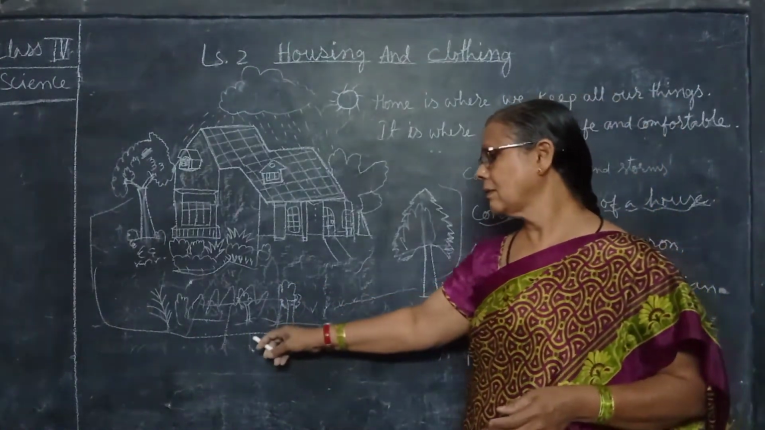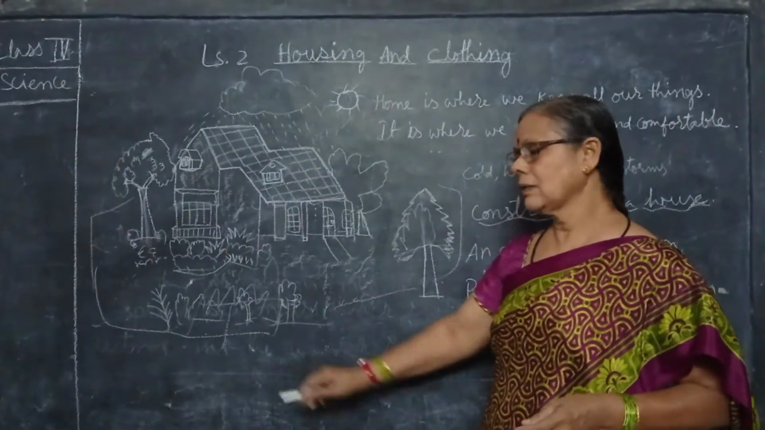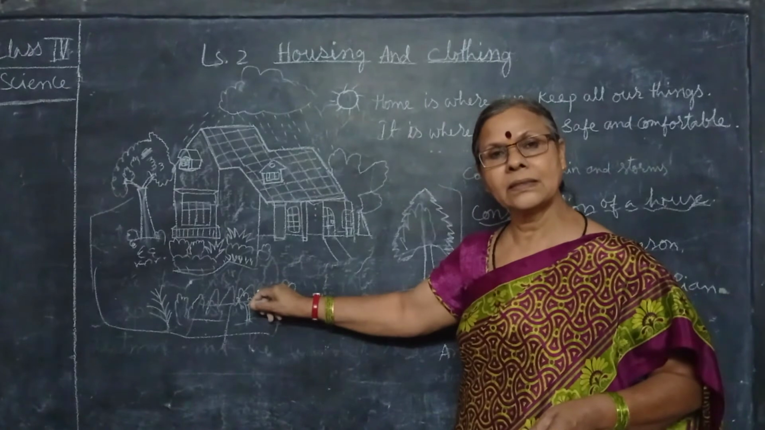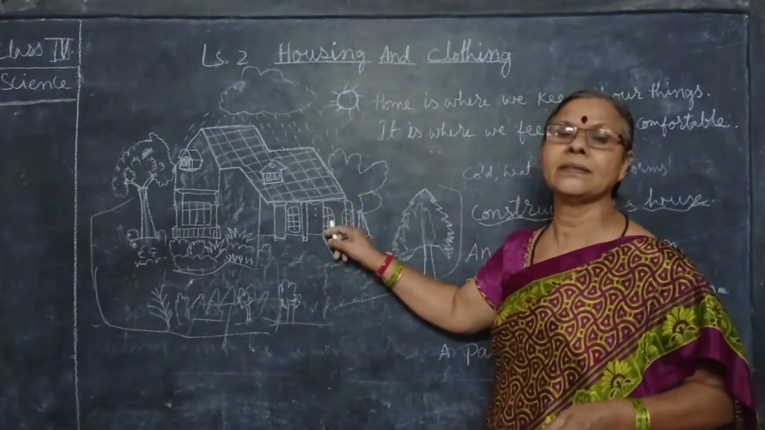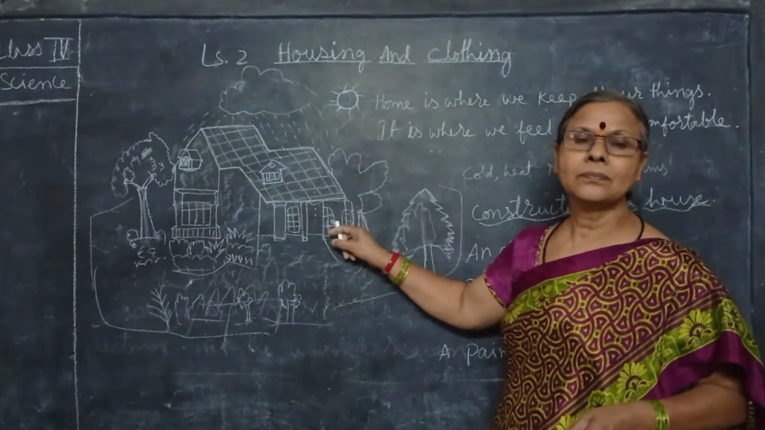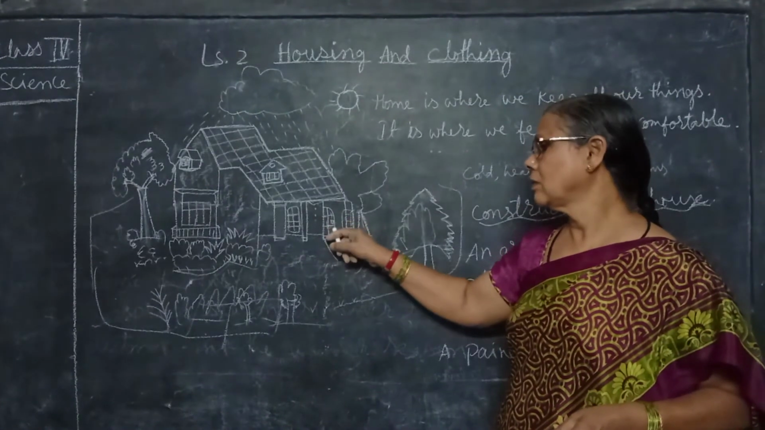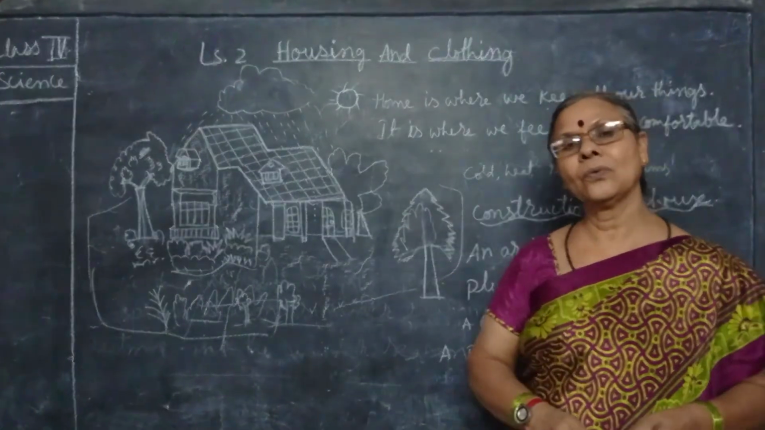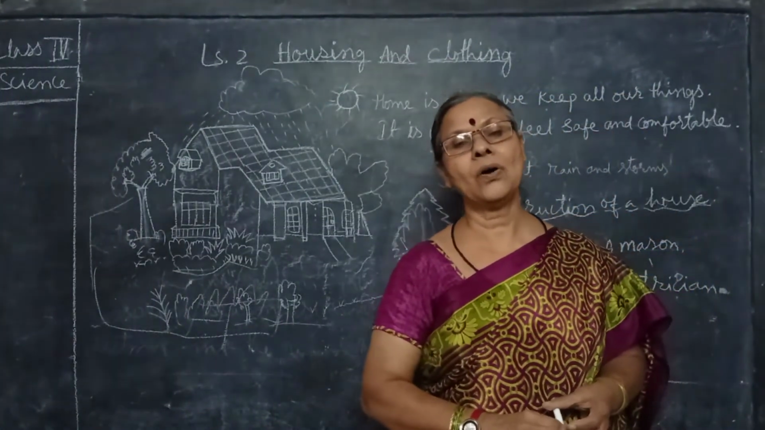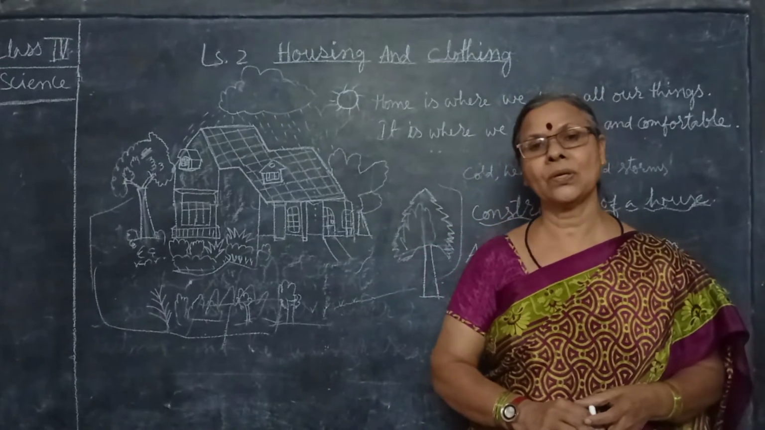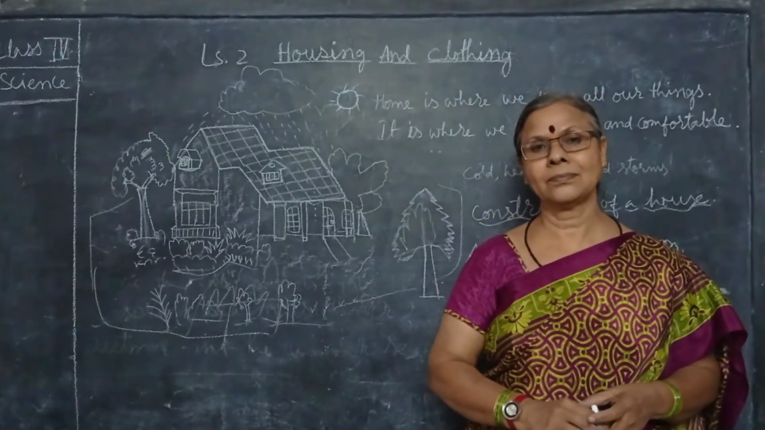First, people enter from the gate, then they come inside near the compound wall and then they enter the house through the main door. The main opening is called a door. Have you seen? Now you too, in your house, go around and see how your home is.